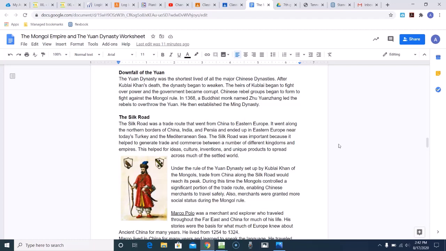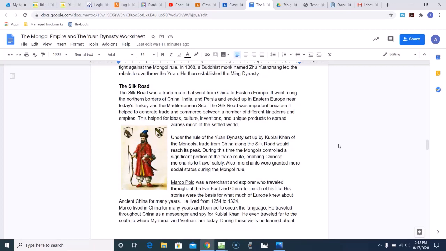The Silk Road was a trade route that went from China to Eastern Europe. It went along the northern borders of China, India, and Persia, and ended up in Eastern Europe, near today's Turkey and the Mediterranean Sea. The Silk Road was important because it helped to generate trade and commerce between a number of different kingdoms and empires. This helped for ideas, culture, inventions, and unique products to spread across much of the settled world.